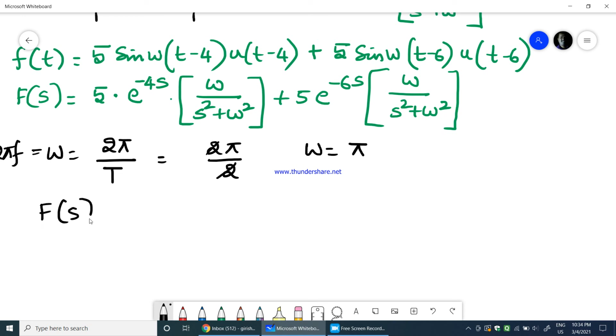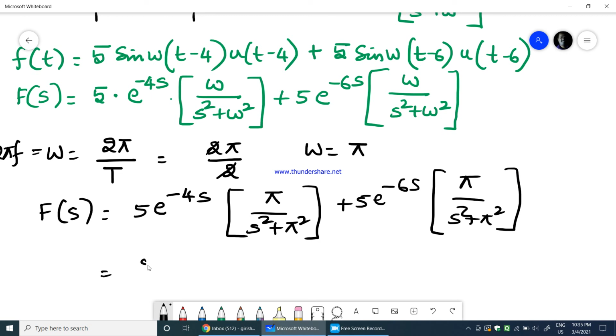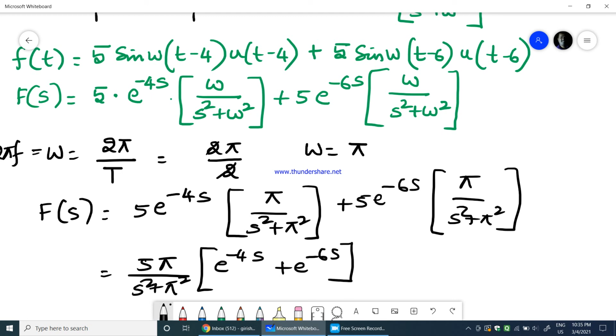Therefore finally F of s would be equal to pi into e power minus 4s into pi by s square plus pi square, plus pi into e power minus 6s into pi by s square plus pi square. Here I can easily take pi into pi by s square plus pi square as common, and I will be getting e power minus 4s plus e power minus 6s. So this is my F of s for the given sine wave in the problem.